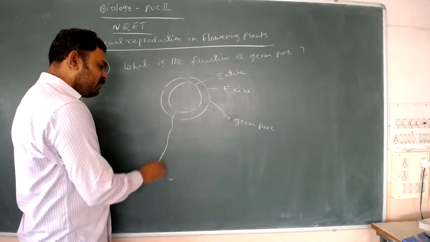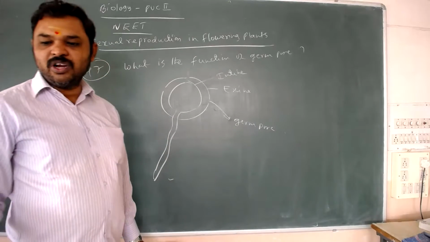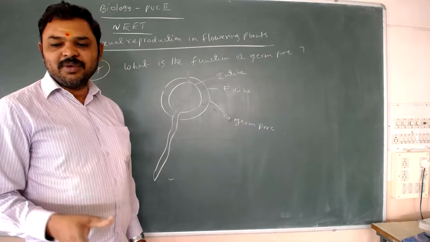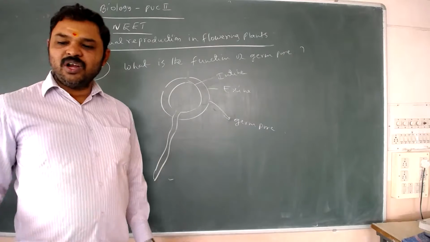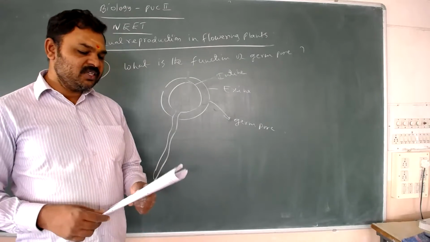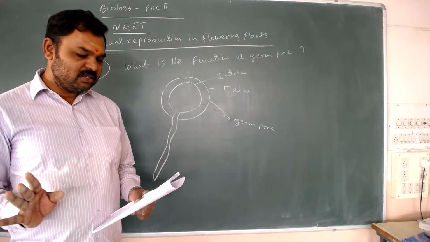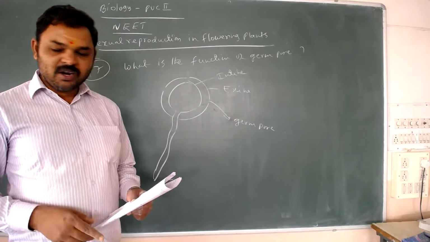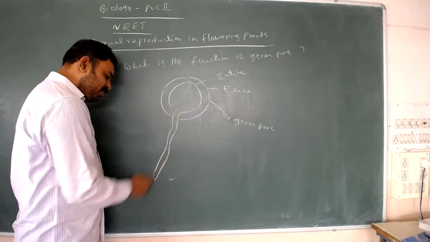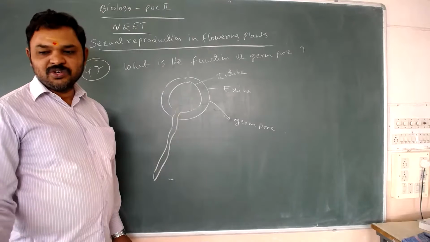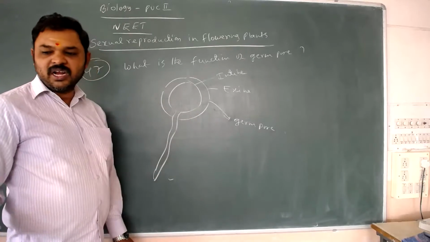Germ pores facilitate the emergence of the pollen tube outside. Without germ pores, the pollen tube would not come out. So what is the function of the germ pore? Emergence of radicle? No. Absorption of water for seed germination? No. Initiation of pollen tube? Yes. Without the germ pore, pollen tube initiation could not occur.